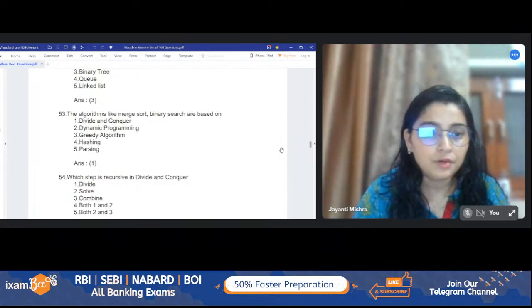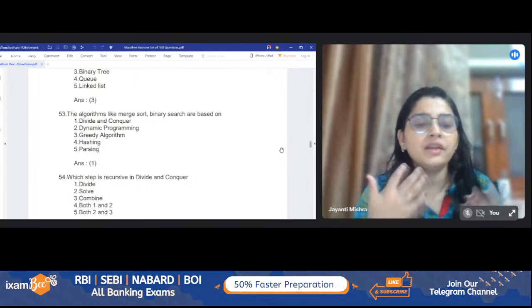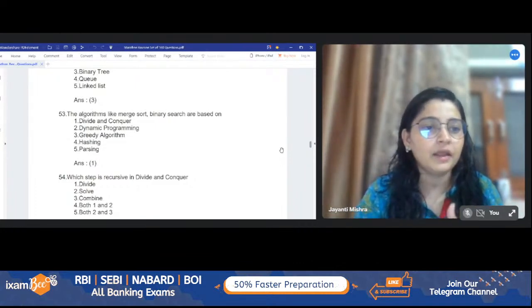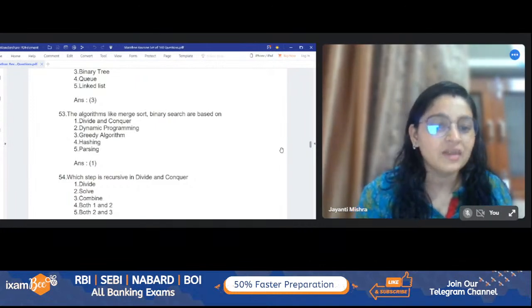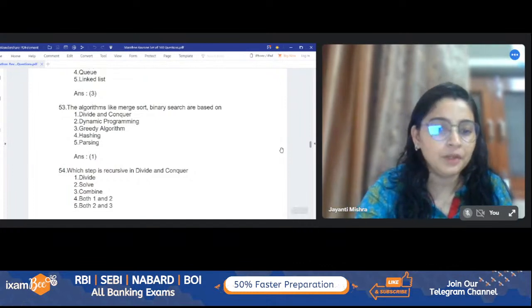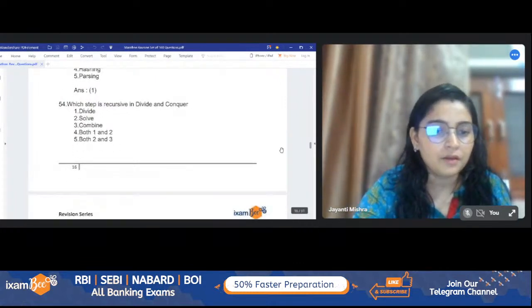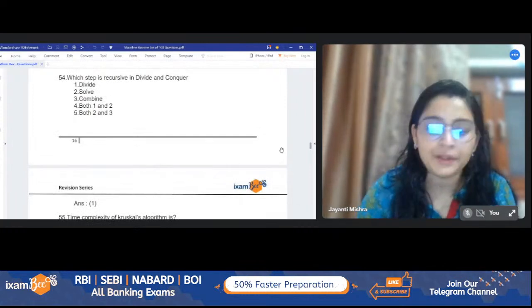Solve. No, Jennifer, it's not solve. Recursive means repeating the same thing again and again. So which of these steps are you actually repeating? No, not both one and three. One and three is not an option. The options are one and two, and two and three. It is divide only. We keep dividing everything here. Okay, so it is one. The most appropriate answer is divide here.